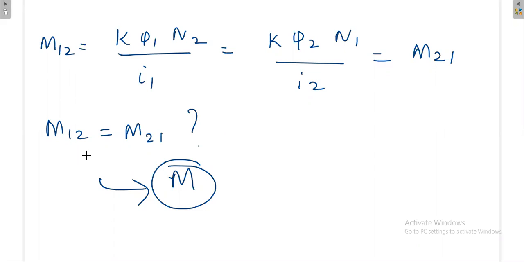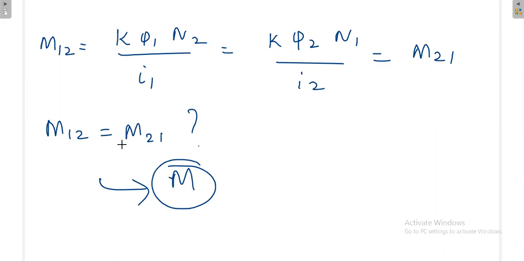Sir, I1, I2 is always different only. I1, I2 is different. Then what about pi 1, pi 2? Let it be I1, I2 different, no problem. What about pi 1 and pi 2? When you touch I1 and I2, what is happening to pi 1 and pi 2?